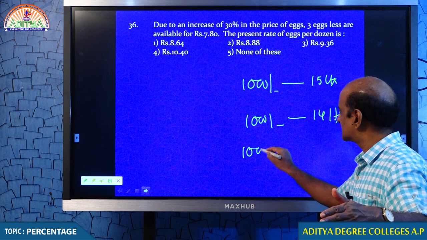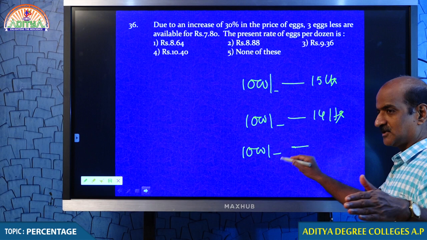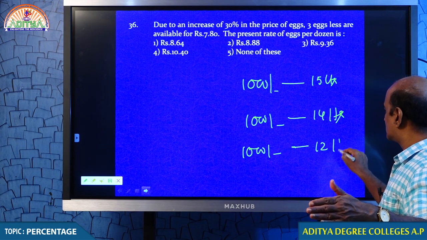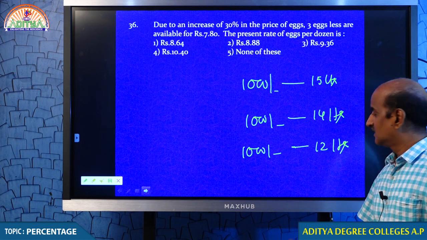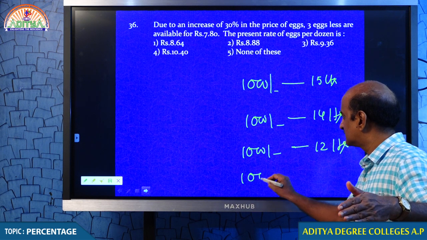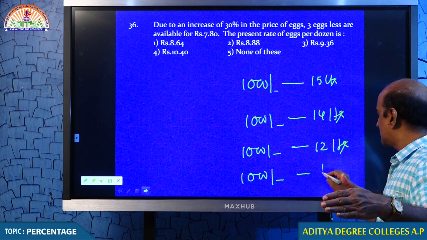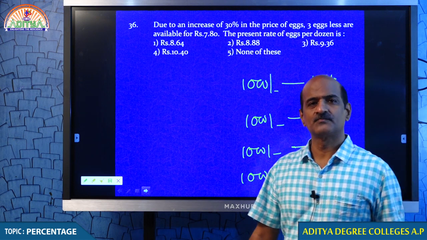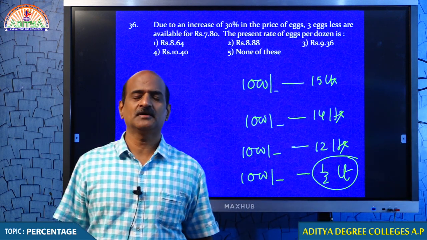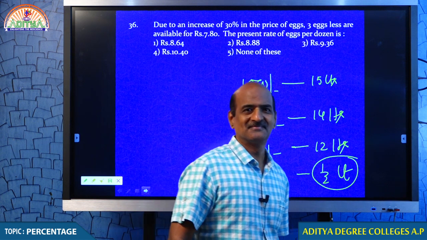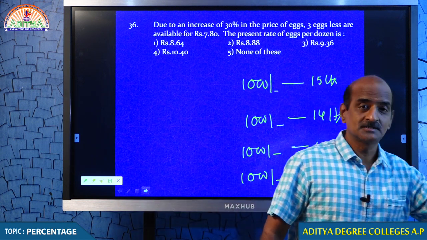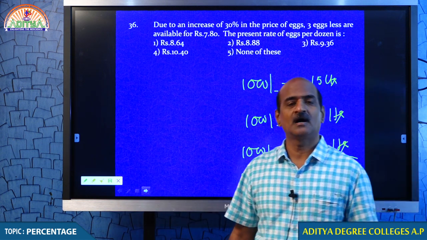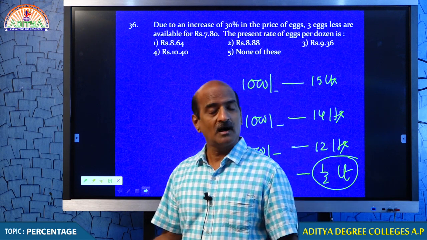And with this 1000 rupees, now I am getting 12 liters. I am sorry to say, after some time, my dear students, with this 1000 I may get half a liter. I suspect this may happen after some time, because once I used to get 15 liters, after some time I may get even half a liter.